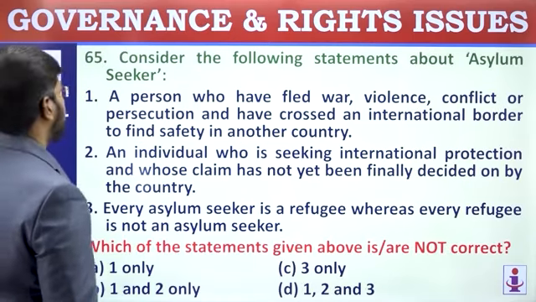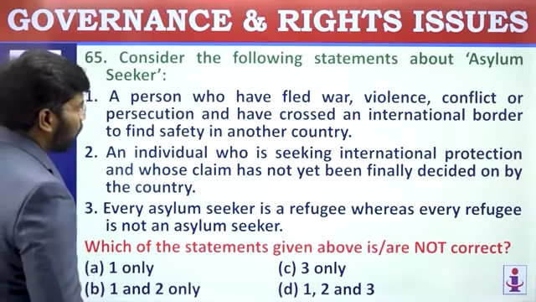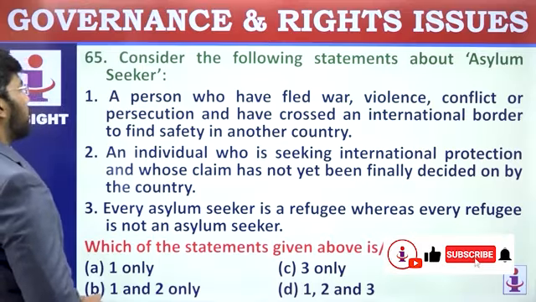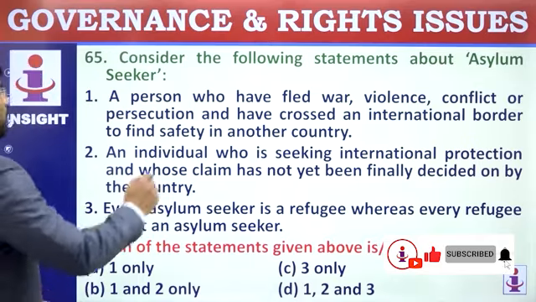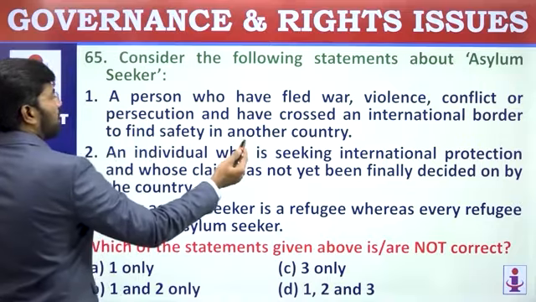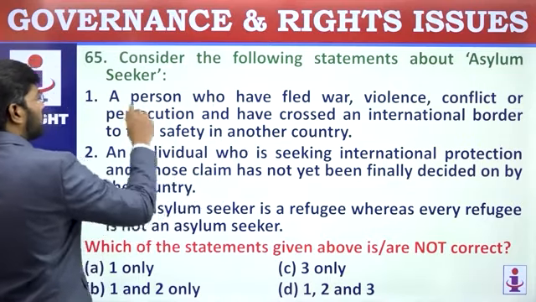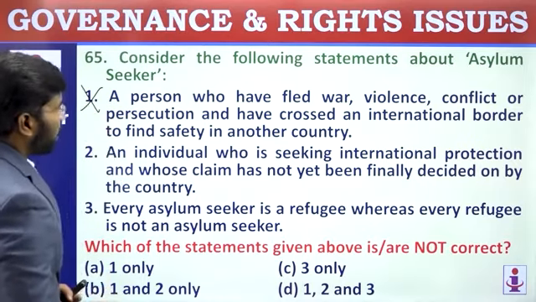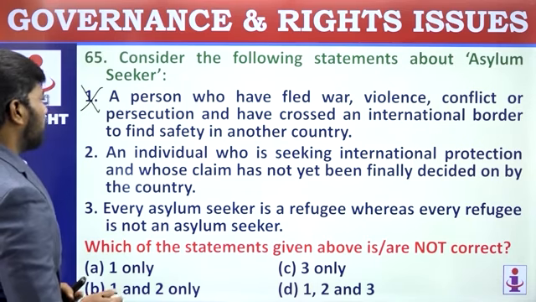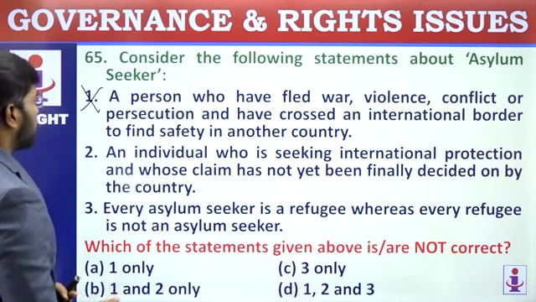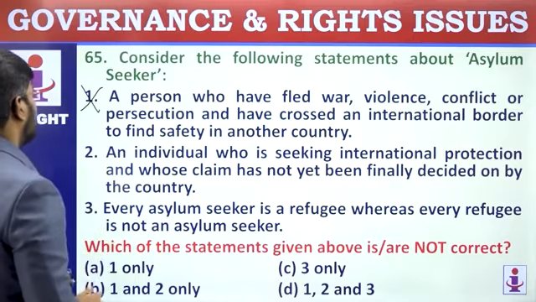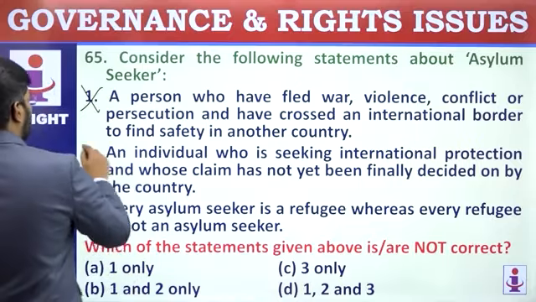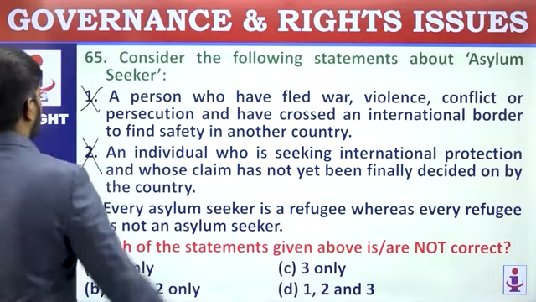Consider the following statements about asylum seekers. A person who has fled war, violence, conflict or persecution and has crossed an international border to find safety in another country. This is not for an asylum seeker; this is for a refugee. So the first statement is wrong. Read the second statement. An individual who is seeking international protection and whose claim has not yet been finally decided on by the country. This is for an asylum seeker, so they have intermixed the statements. So both the statements are wrong.